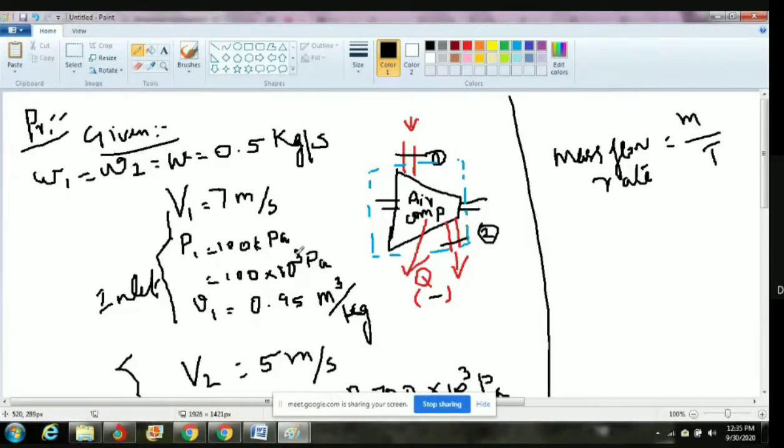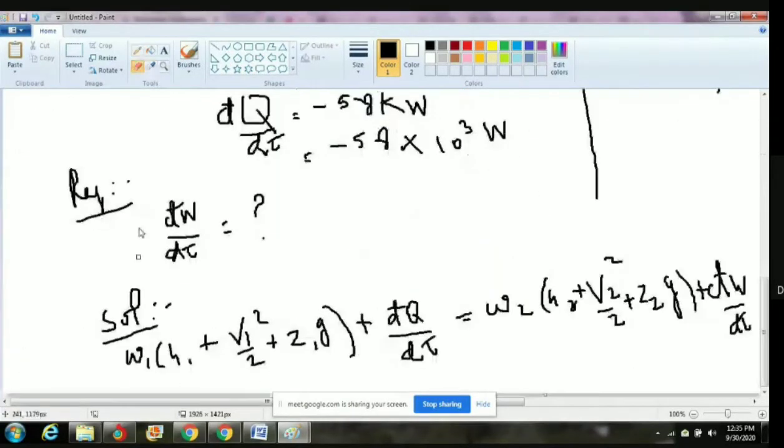We are not storing any mass. How much mass enters at inlet, that should be equal to outlet mass. So W1 equal to W2, so that is W. We can write W and erase that 1 and 2.